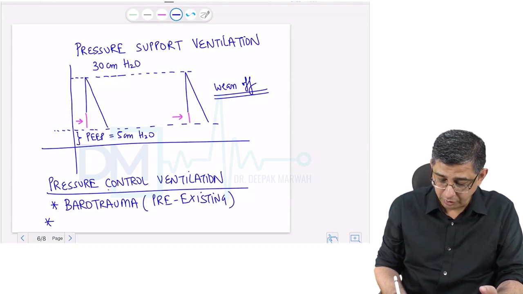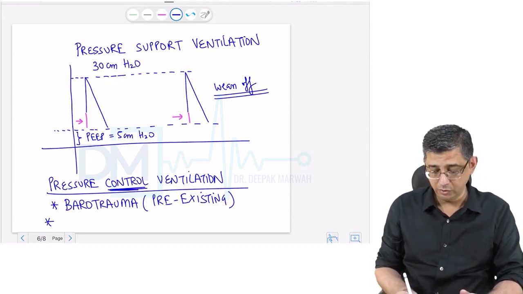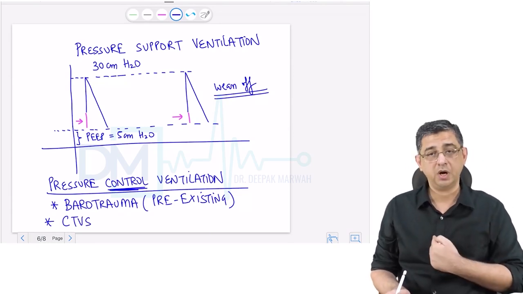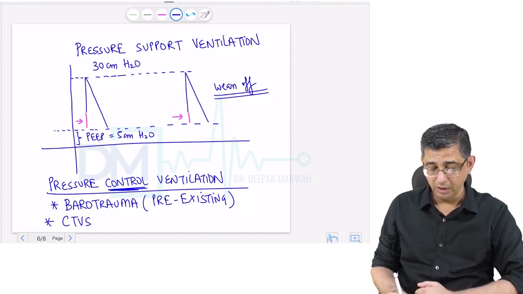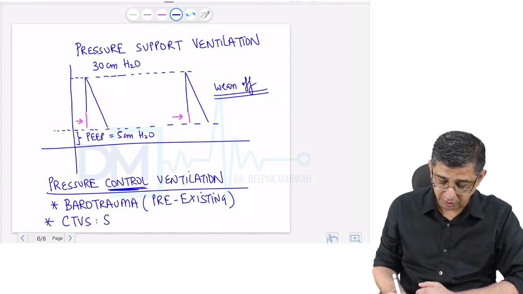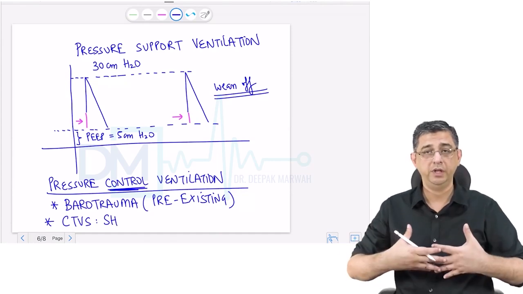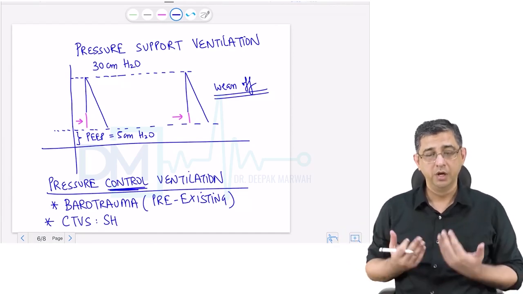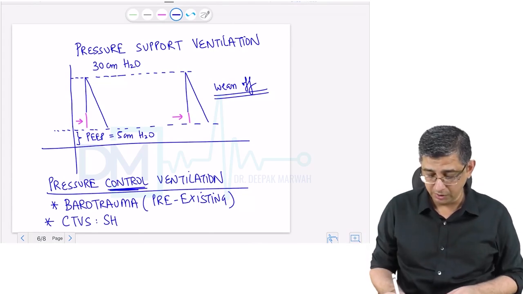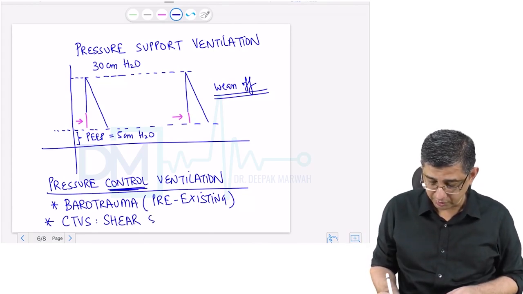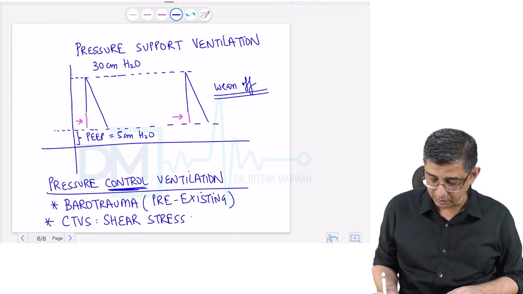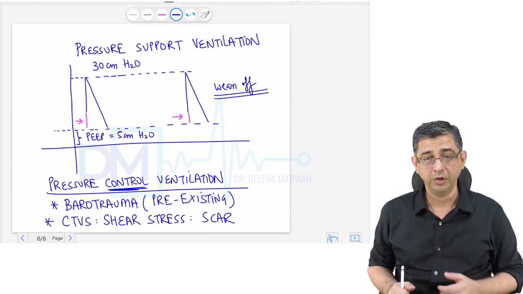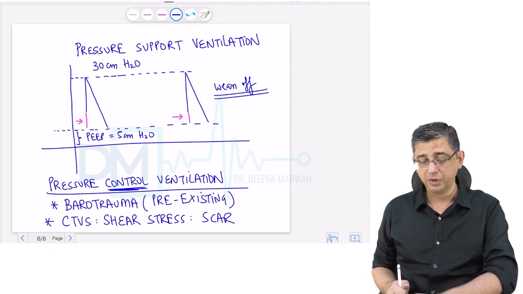Another reason for pressure control ventilation is a person who's undergone a cardiothoracic vascular surgery like an open heart surgery. So there's a big scar on the chest of the person. He says that to reduce the shear stress, because when you ventilate a person, when the ventilator inflates the chest, the inflation movement will put shearing stress on the scar. So the scar can split open. So he says that to reduce the shear stress on the surgical scar which has been created after, let me say, open heart surgery or emergency thoracotomy that was done in a person, we can use a PCV, that is a pressure controlled ventilation.